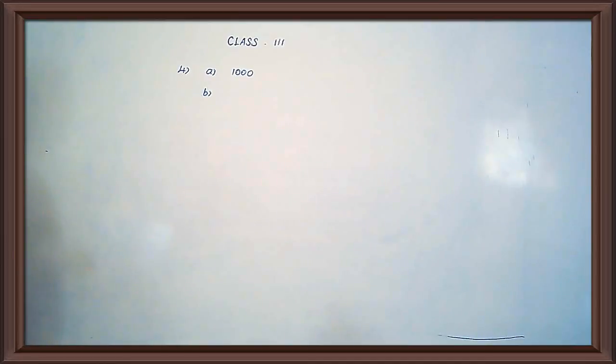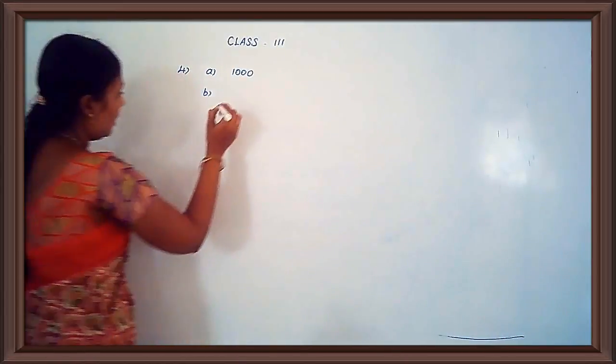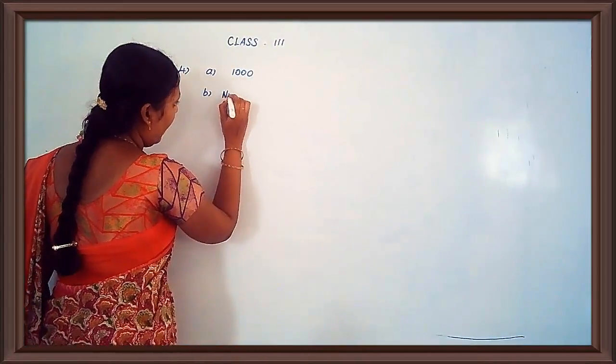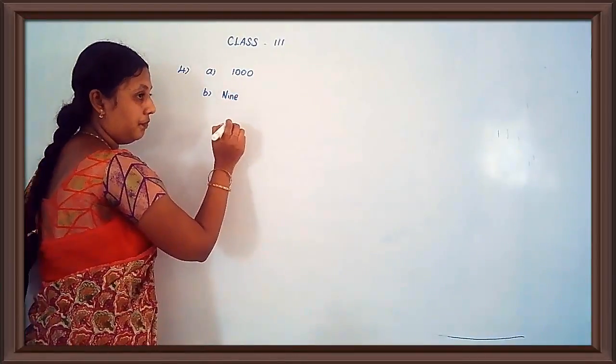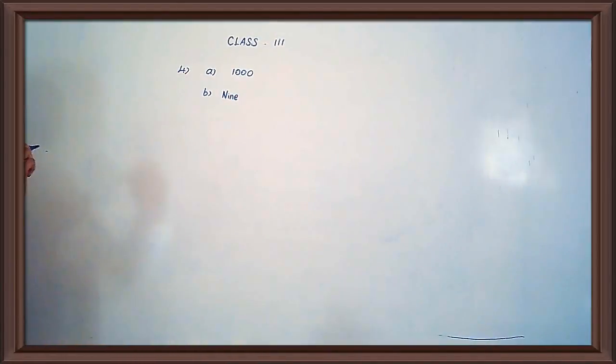The greatest 4-digit number in words is nine thousand. N-I-N-E, 9.